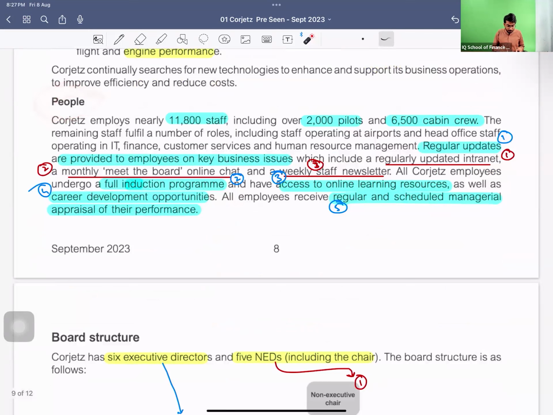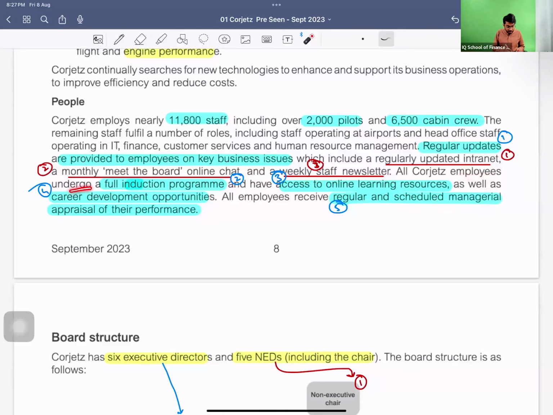And the people aspect, it is their resource again. So we have 11,800 staff, 200 pilots, and 600 cabin crew. Cabin crew are the employees who work in the aircraft, right? They provide regular updates to their employees on key business issues, so they make them involved in the business. They give regular updates on the intranet, the internal system we all know, a monthly meet the board, an online chat and a weekly staff newsletter.